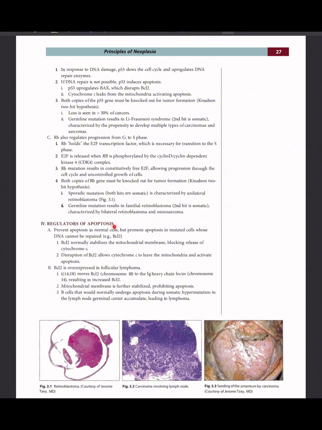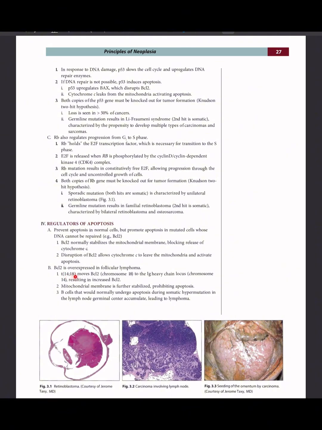Regulators of apoptosis prevent apoptosis in normal cells, but promote apoptosis in mutated cells whose DNA cannot be repaired. For example, BCL2. BCL2 normally stabilizes the mitochondrial membrane, blocking release of cytochrome C. Disruption of BCL2 allows cytochrome C to leave the mitochondria and activate apoptosis. BCL2 is overexpressed in follicular lymphoma.